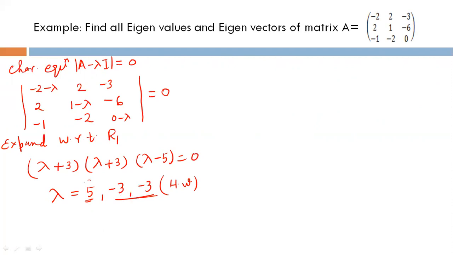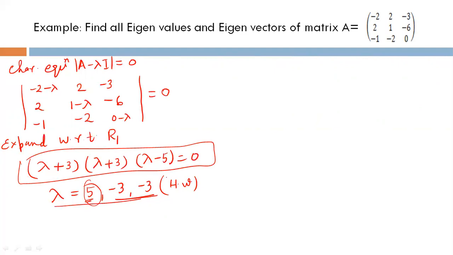So corresponding to 5, we will always get one linearly independent eigenvector. But corresponding to minus 3, because minus 3 is repeated here, we can get more than one eigenvector. This equation is called the characteristic equation here. Always remember this word. And these values are called characteristic roots or eigenvalues. So I am going to find the eigenvector here.